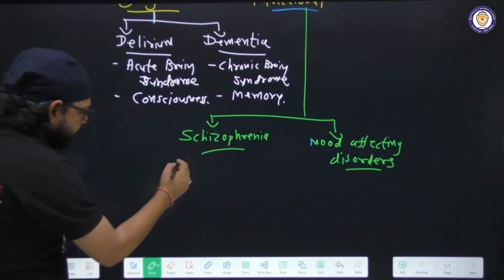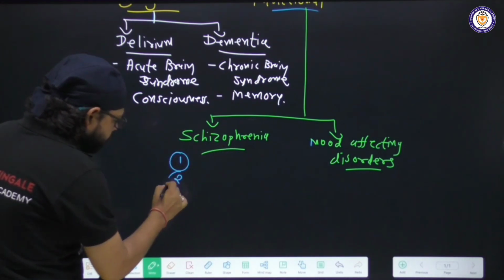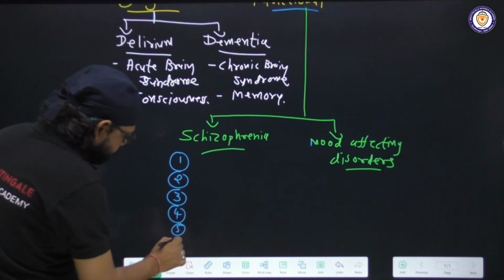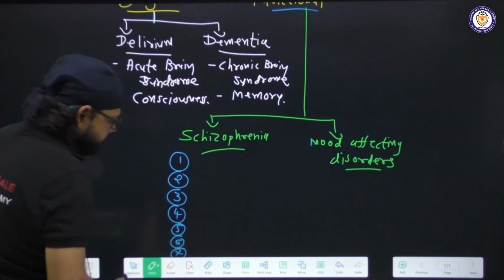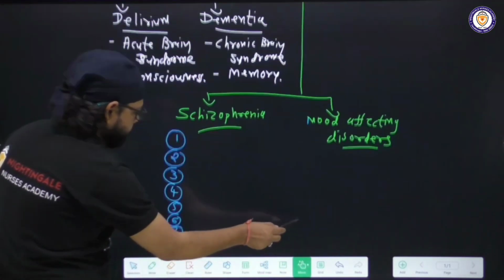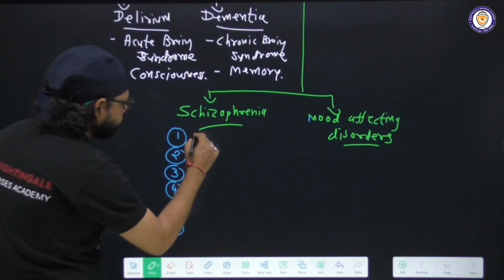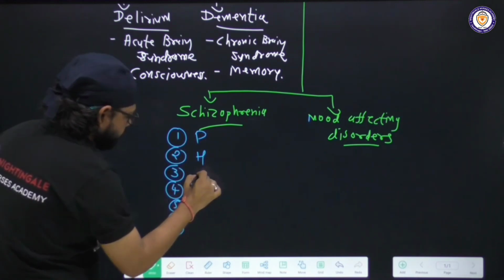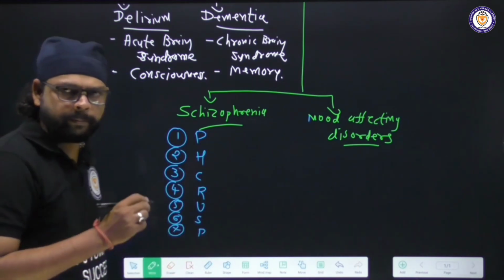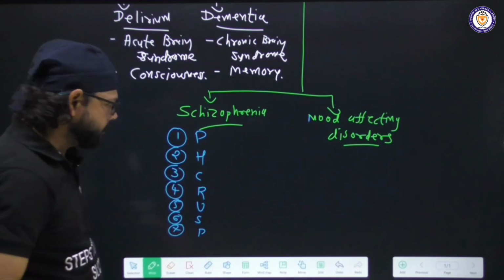Schizophrenia is further divided into 7 parts. First one is PHCRUSP. Mnemonic is PHCRUSP.